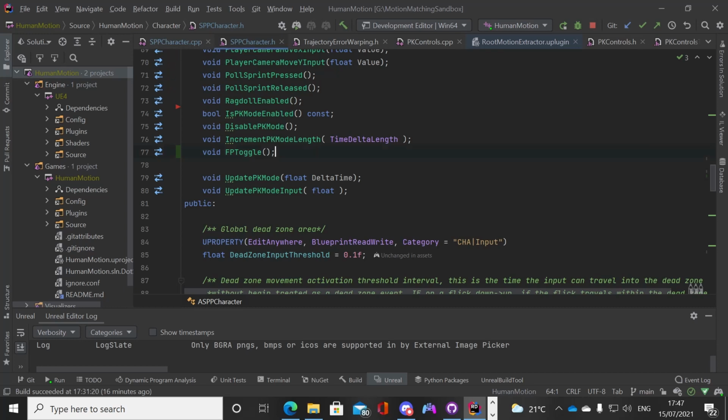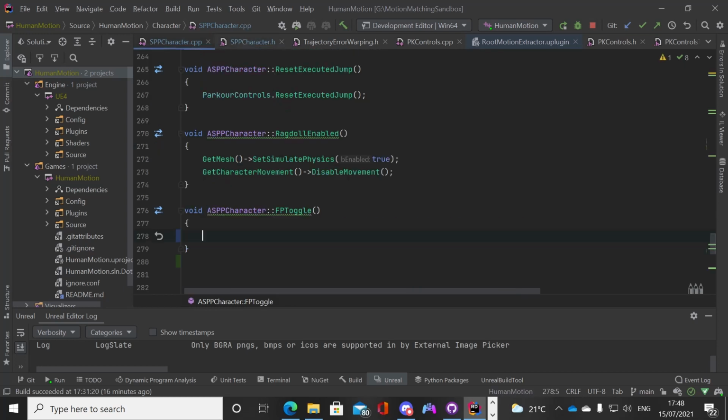I haven't checked if this toggle already exists, because you've got to think, if I've already pressed the toggle, I'm in first person. So if I just set it to first person, what if I'm already in first person? It can't just set it again to first person. It needs to toggle out of first person. And rather than having a first person toggle, a third person toggle, and then disabling this if blah blah blah, we just have this toggle that sets in and out and then just changes which one's active.